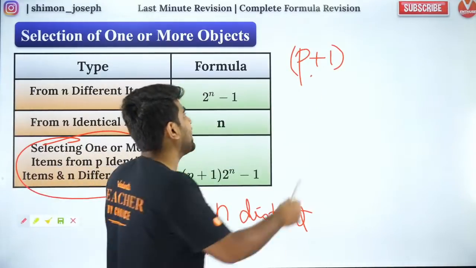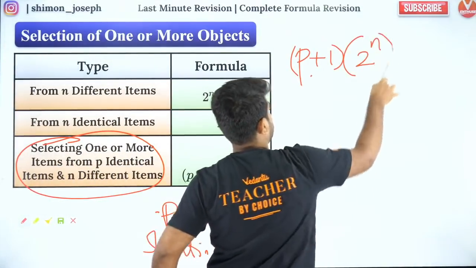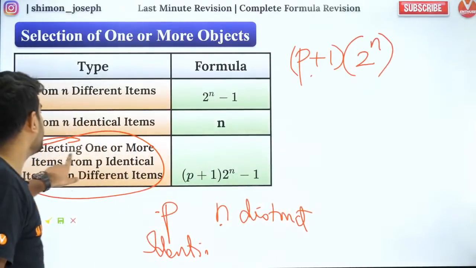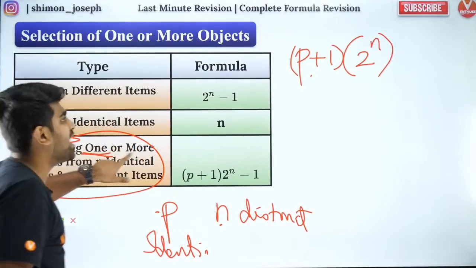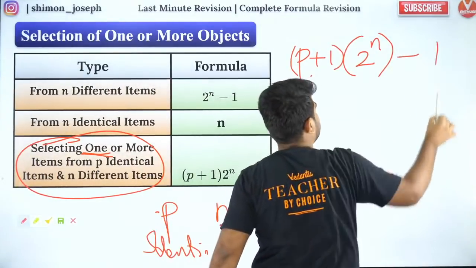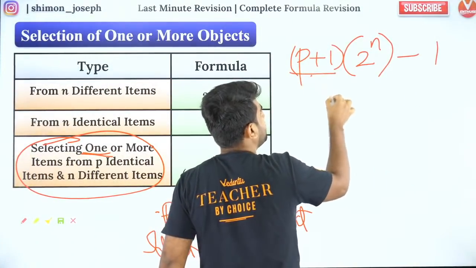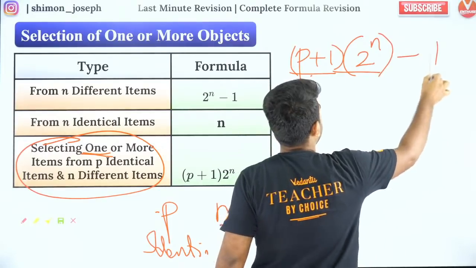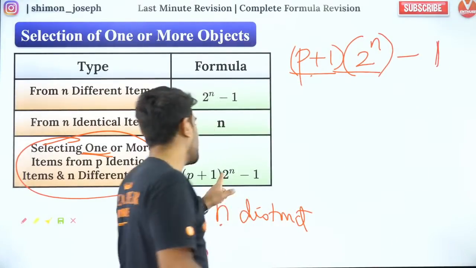From N objects, I can select in 2 to the power N ways. But I want to select 1 or more. So I should remove the case where I select nothing. So that will be 1 from here into 1 from here. So 1 into 1 is 1. So I remove 1. That's why we have this.